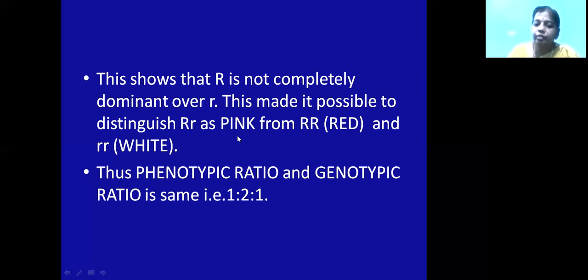And the modified allele may also produce a non-functional enzyme. That means the enzyme will not show any function. Even though it is present, it will not show any function. And the modified allele may show no enzyme at all. It does not produce any enzyme. So protein synthesis might have stopped. That is why it is not producing any enzyme. Why did the protein synthesis stop? Because of the modification in the allele. So the modified allele may produce three conditions: a normal or less efficient enzyme, or a non-functional enzyme, or no enzyme at all.